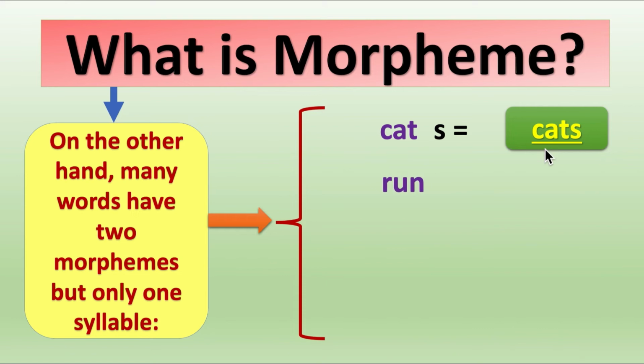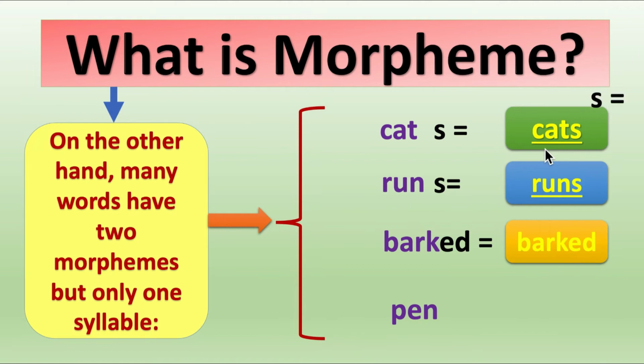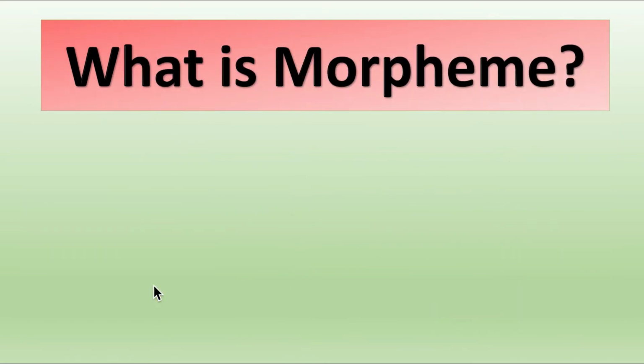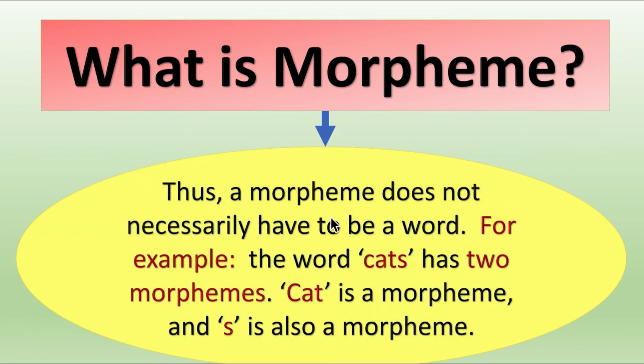Likewise, we have run, s, another morpheme, 2 morphemes but 1 syllable, runs. Bark, ed, 2 morphemes but 1 syllable, barked. Pen, 1 morpheme, another morpheme, s, pens, 1 syllable. So we have the words having 2 morphemes but only 1 syllable. Thus a morpheme does not necessarily have to be a word. For example, the word cats has 2 morphemes. Cat is a morpheme and s is also a morpheme.